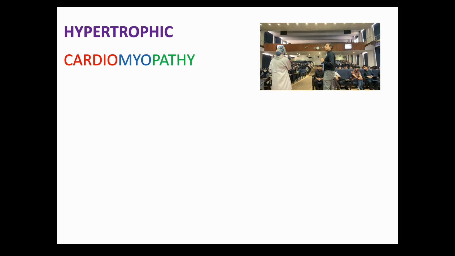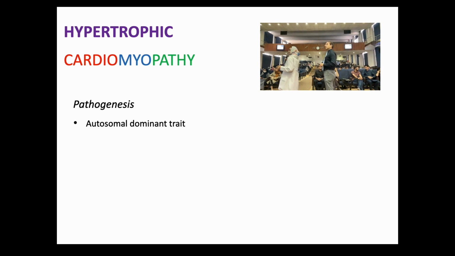Let's begin with hypertrophic cardiomyopathy, and things will be different here, especially the management. As opposed to dilated, hypertrophic is mostly a genetic disorder, and the pattern of inheritance is autosomal dominant.